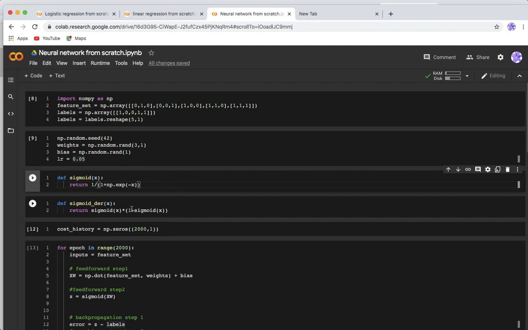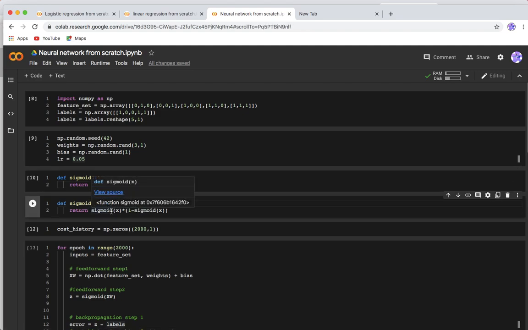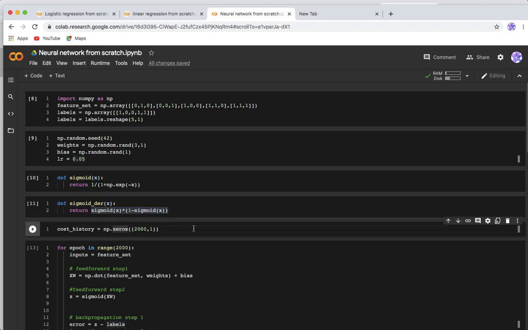Okay, so definition of sigmoid derivative. Why do we use this? Because here is one more concept, that is back propagation, right? So forward propagation is done using this activation function and back propagation using this sigmoid derivative. Okay guys? Okay, so cost history np.zeros.